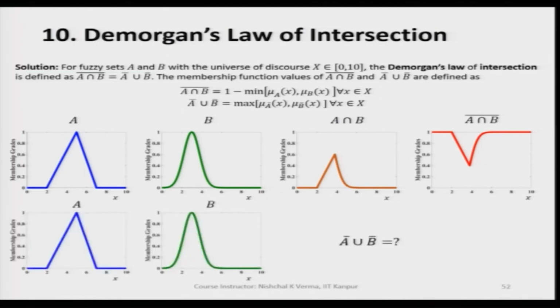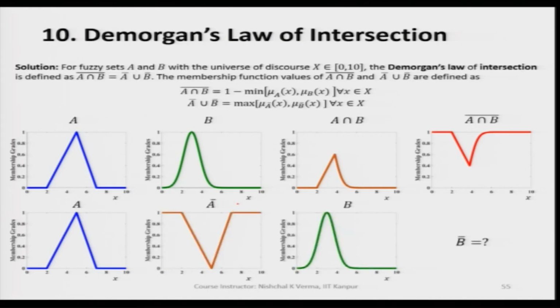Now, let us find the A complement and B complement and then take their union, and let us see whether this is equal to the complement of A intersection B or not. So, let us now start. A fuzzy set is here and B fuzzy set is here. Let us take the A complement. A complement is here, this is A complement, and B complement is here.